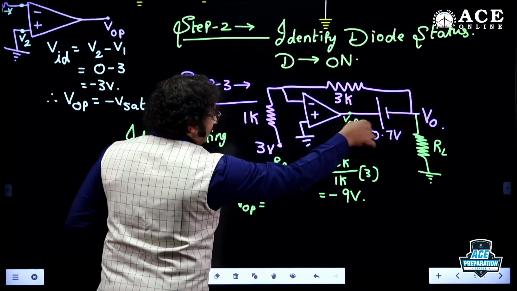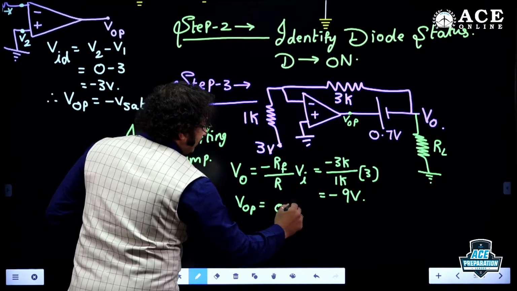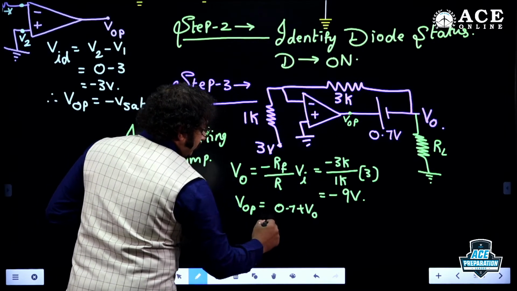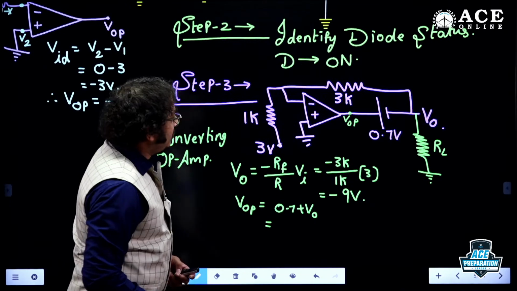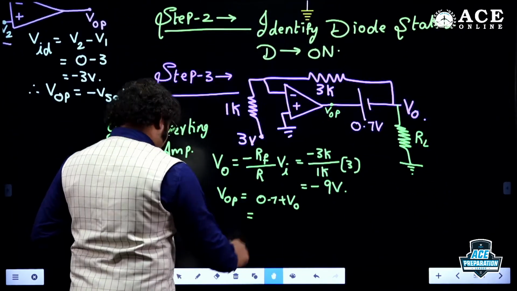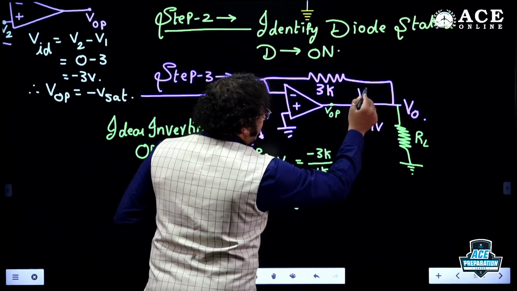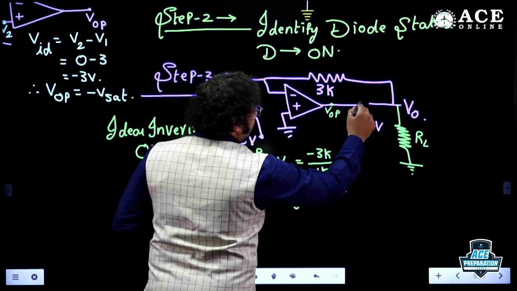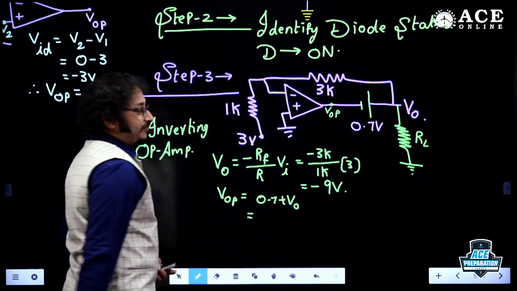So this is VOP. If I go with the closed loop, dear students, 0.7 plus V naught. Perfect, perfect. It is how much, my dear? I believe the diode is reverse connected. Correct, correct. The diode is connected in the reverse direction, so we need to connect it in this way. Correct, correct.